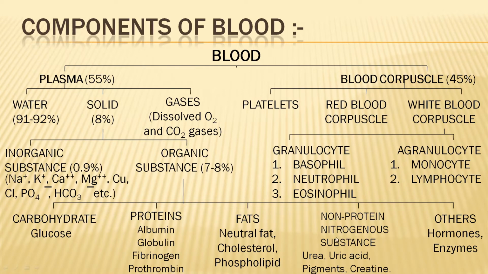So what is the function of plasma? So it helps in blood clotting. How? See, due to the presence of fibrinogen and prothrombin, the two proteins which help in the blood clotting. Okay, that mechanism we will see in the blood clotting. The next function of plasma, the liquid part of the plasma helps in the transport of various substances of the blood. Next, it acts as a protein reservoir.